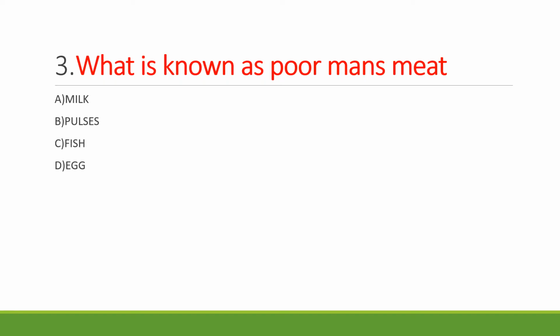What is known as poor man's meat? Option A milk, option B pulses, option C fish, option D egg. See, this is a very easy question. I guess everybody can answer this. Option B pulses is the answer.